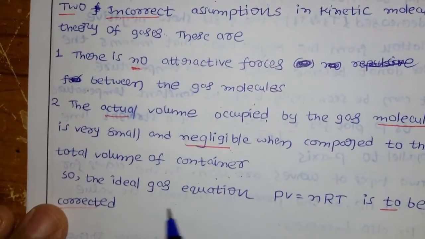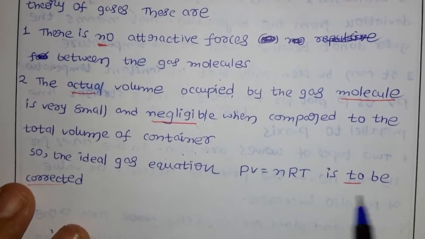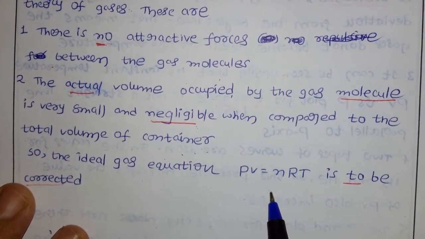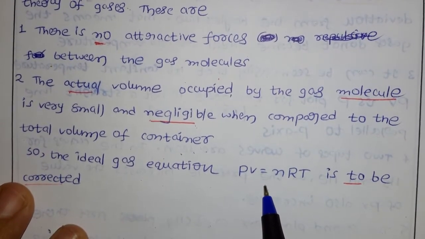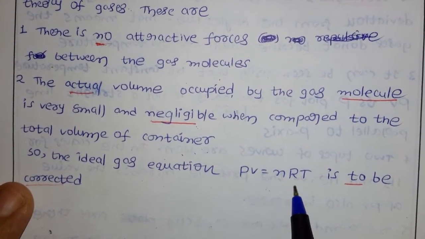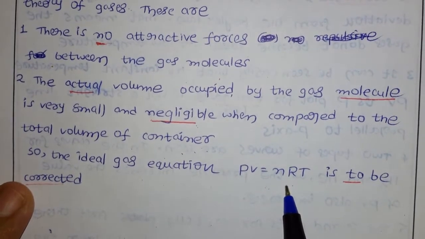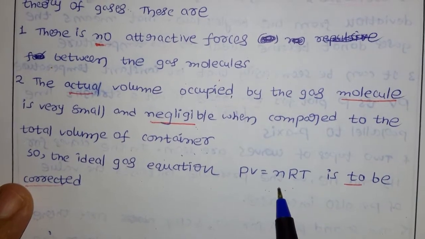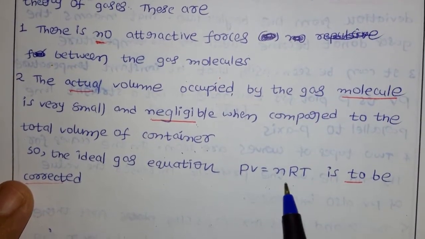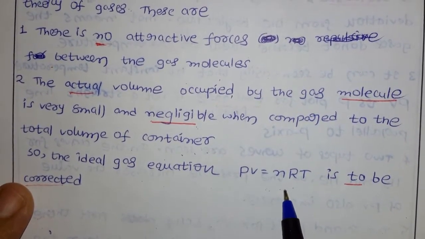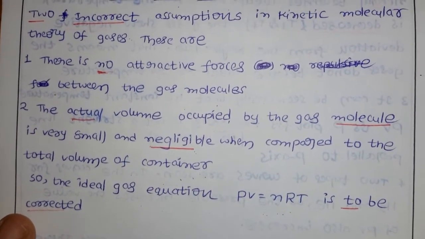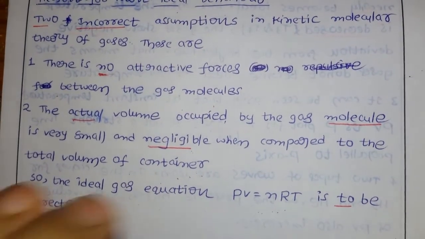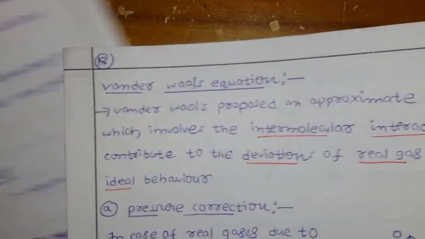So the ideal gas equation PV = nRT has to be corrected. The equation as it stands is not correct here, so we have to go for the correction. If a gas is ideal, we follow PV = nRT. But our gases are not following the ideal behavior, they deviate. So for that we have to go for a correction of PV = nRT. For this we have the next equation, called the van der Waals equation. Now let us discuss the van der Waals equation.